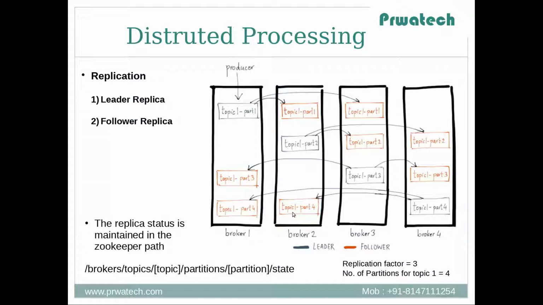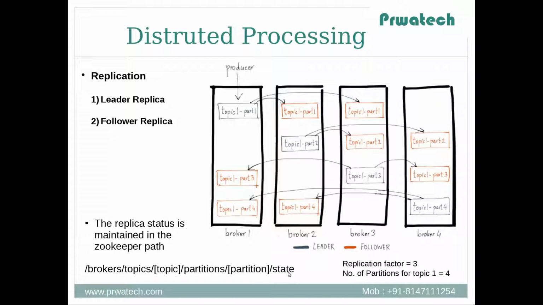Replication factor 3 means there are a total of three copies of the same partition. In the diagram shown, the replication factor is 3. The replica status is maintained in the Zookeeper path /brokers/topics/<topic name>/partitions/<partition ID>/state.